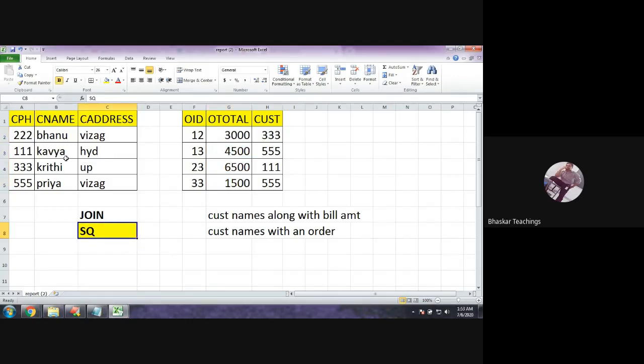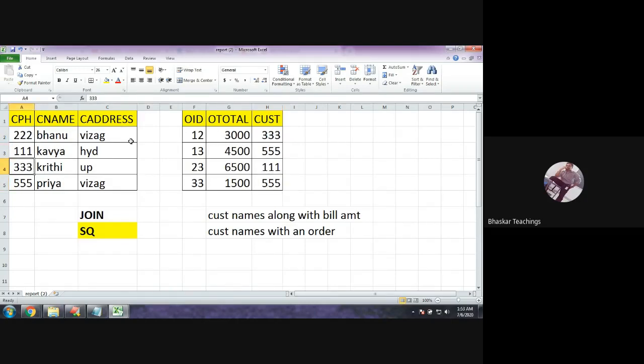If you want to get the data from more than one table, then you have no choice other than joins. But if you have to get the data from one table but the condition is from another table, here I have to get the customer names, and which customers do I want? The customers who have at least one order. So the order details must be checked here. Check customer 222: does it have an order or not? No. Check 111: yes.